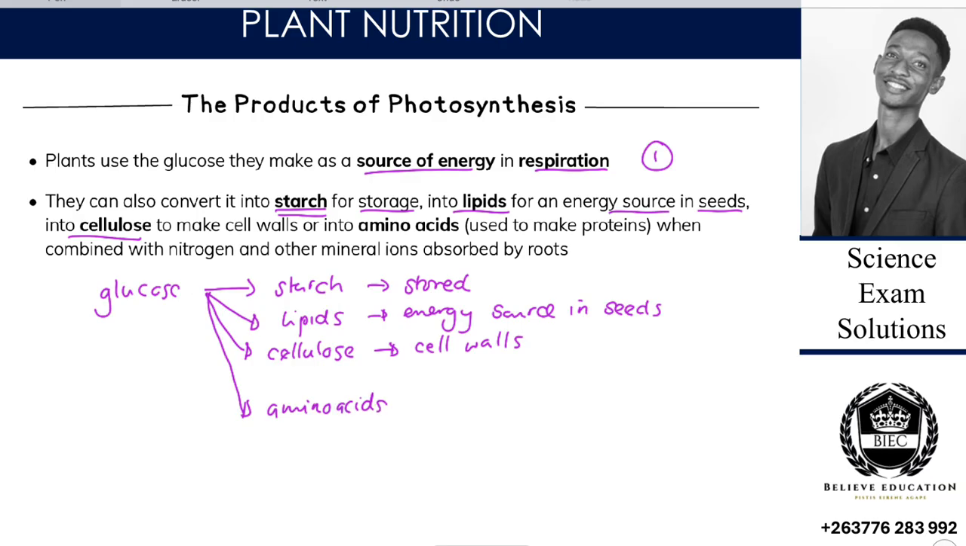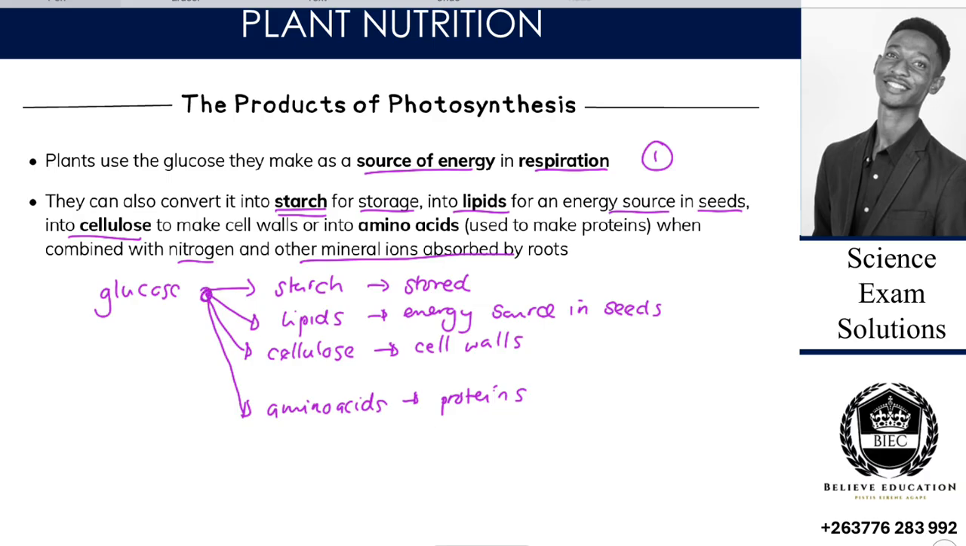Amino acids, and these amino acids are used to make proteins. So as I've said earlier on, the plant produces starch, lipids in terms of my seeds, cellulose in terms of my cell walls, and amino acids in terms of the proteins that it would produce. So when combined with nitrogen and other minerals from the roots, it makes proteins.